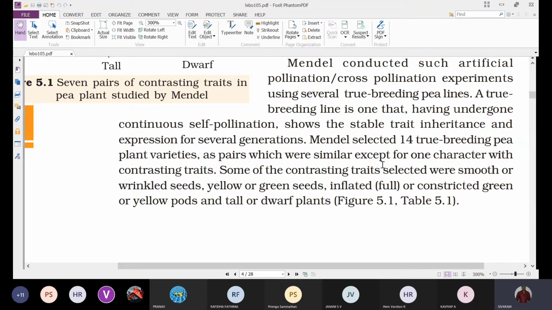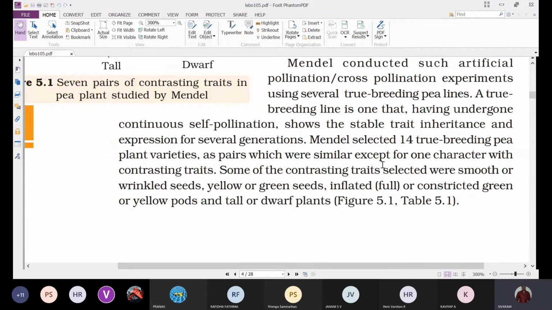So opposite traits: tall, dwarf, violet, white, yellow, green, inflated, constricted, like that. He selected 2 varieties of plants in which all other characters remain the same except for the character he selected. For that character, he selected 2 varieties with contrasting traits.